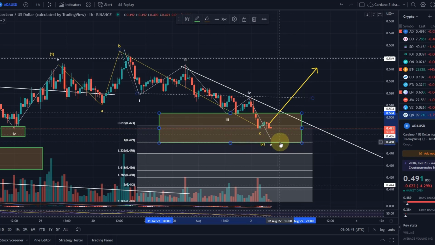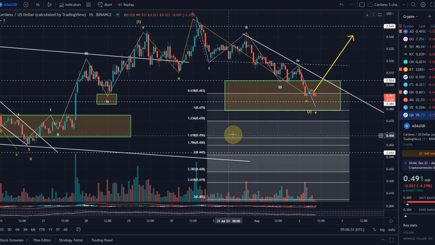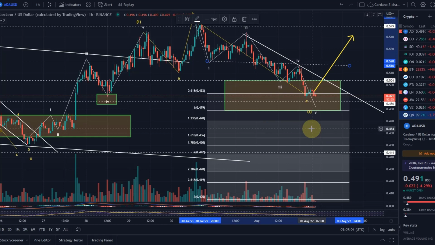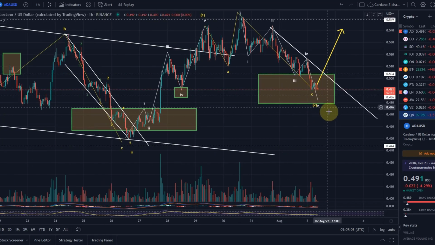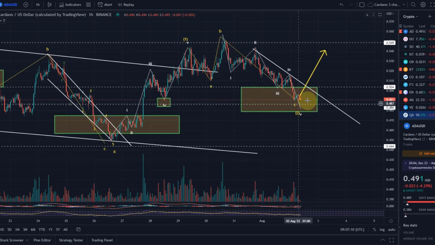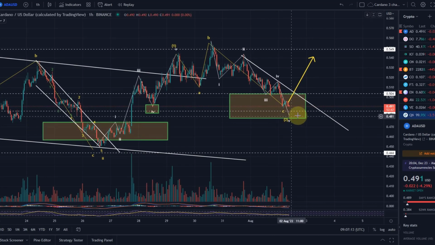Okay, so what I'm going to do now, I will extend this area a little bit further down because this is an absolute valid target. If we don't stop here, we have to assume that we will come down in the worst case to the 1.618 extension of the wave 1, but that's 45.6 cents. That would be quite a lot. So if we don't find support in this area, then we have to assume we go down lower, of course. These are the ideal areas that I have just given you here. Next one to look out for, 48.6 cents and then 47.9.